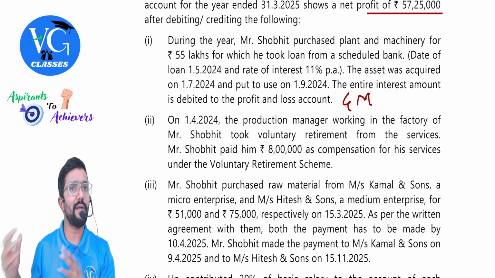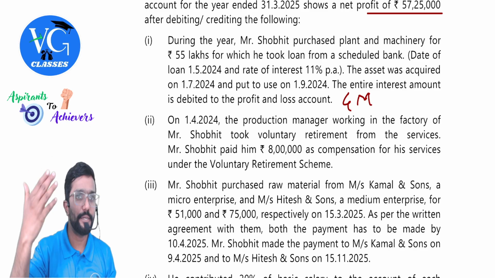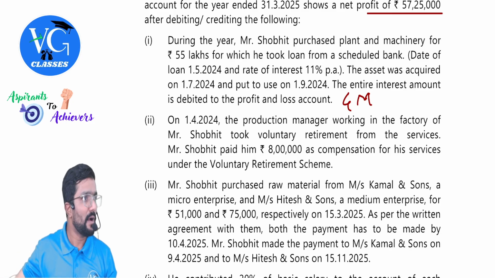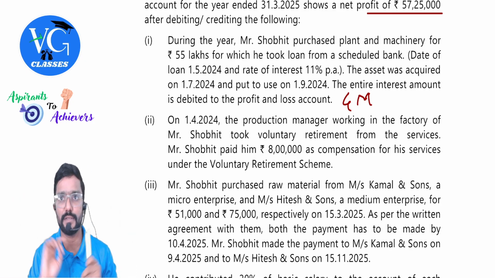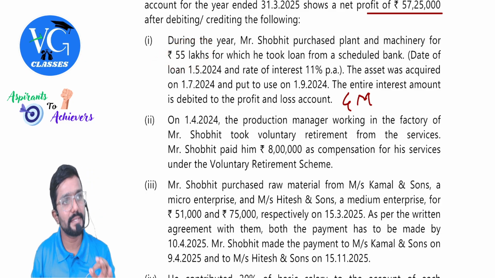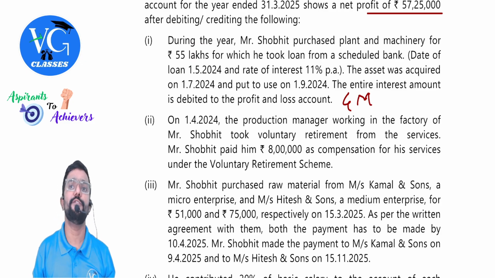So in the P&L account, they already debited it. What should you do? Add it back. And you go and add it to the cost of plant and machinery. On that, can you claim depreciation, sir? Yes. So the cost of plant and machinery would be 55 lakh plus interest for 4 months.